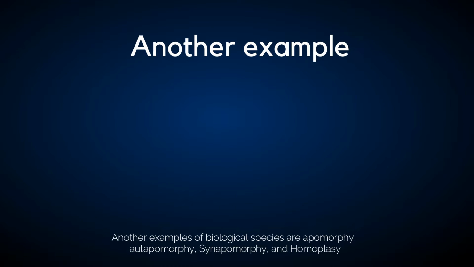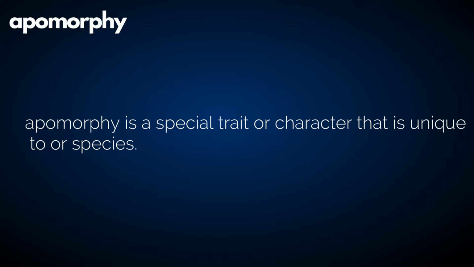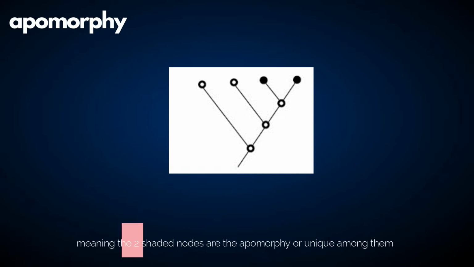Another examples of biological species are apomorphy, autapomorphy, synapomorphy, and homoplasy. An apomorphy is a special trait or a character that is unique to a species. For example, this tree of living things contains 5 shadeless nodes and 2 shaded nodes, meaning the 2 shaded nodes are the apomorphy or unique among them.